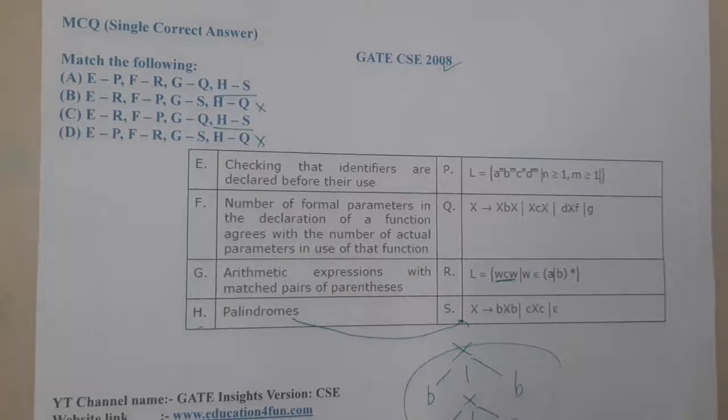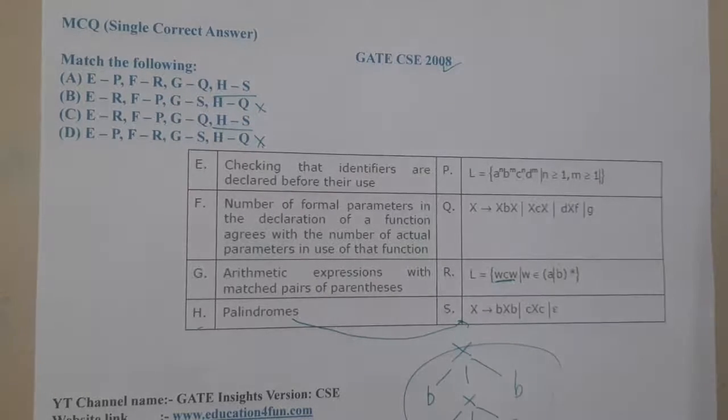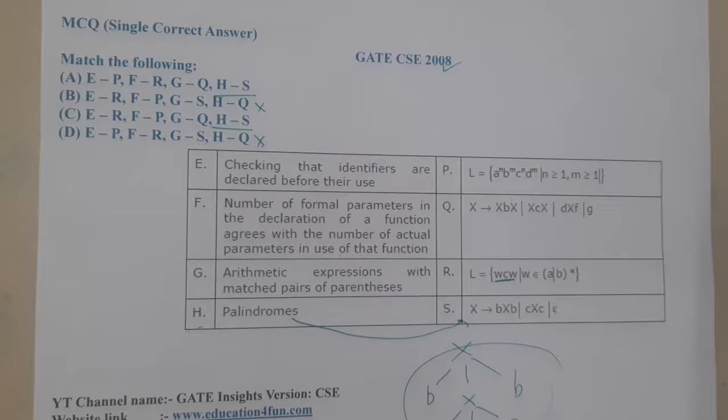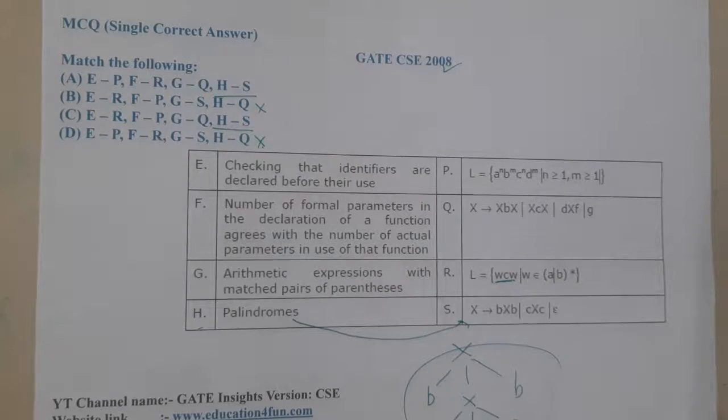Let us check the options again. E says checking that identifiers are declared before their use, so we are trying to declare something before using it. These things look like compiler design, but the other part, P, Q, R, S, looks like some other topic.